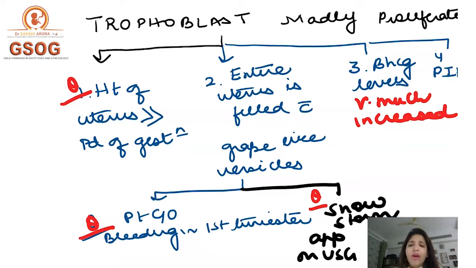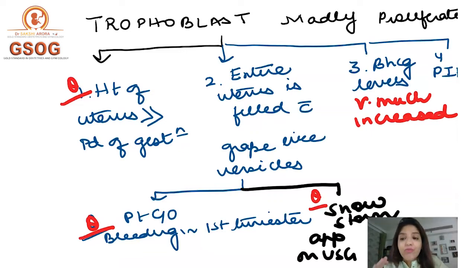Now let's see what happens if HCG levels are high. In pregnancy, all of us have seen in movies that whenever a patient becomes pregnant, she starts vomiting, right? And vomiting of pregnancy is called morning sickness. This morning sickness is basically because of the hormone HCG. So, if HCG levels are very high, that leads to excessive vomiting.